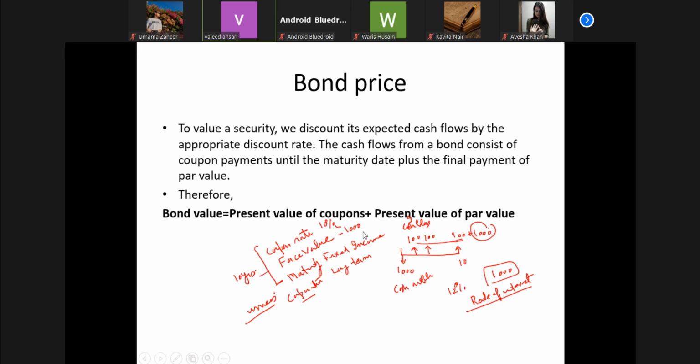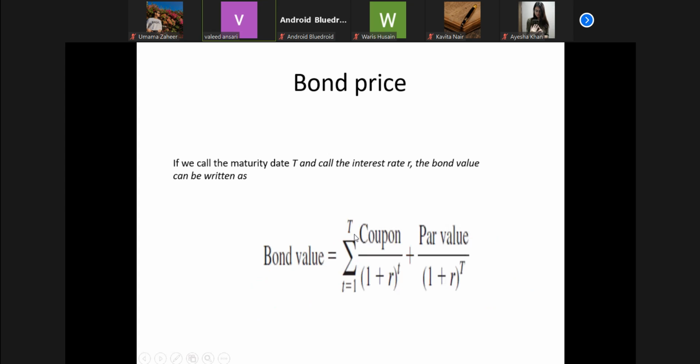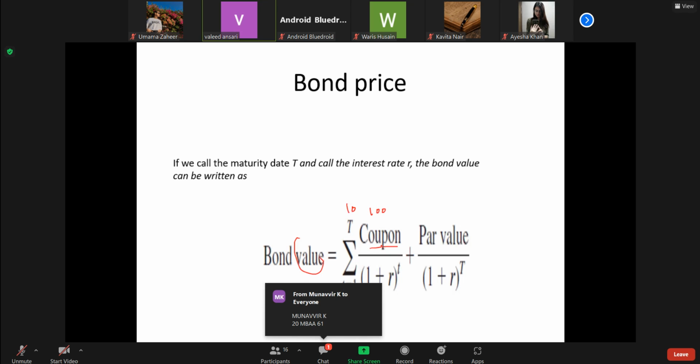With this background, you can have a look at this formula. We have to find out the value of the bond by discounting the coupon, that is the rate of interest, by the discounting factor, and the par value. So if the coupon is 100 and the time period is 10, for every year we have to discount it, and the final payment as well.